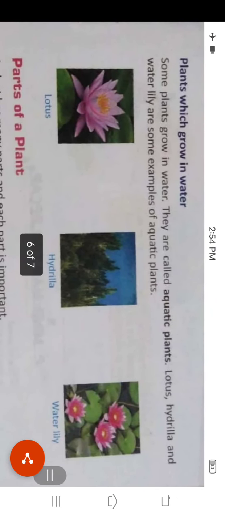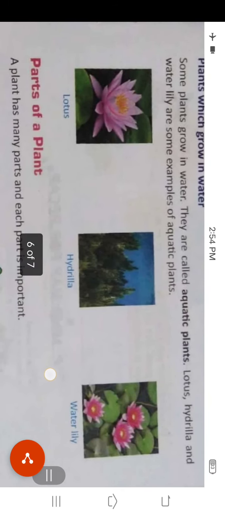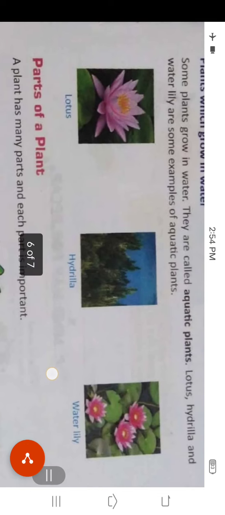Now we will read about the plants which grow in water. Some plants grow in water. They are called aquatic plants. Lotus, hydrilla, and water lily are some examples of aquatic plants. So these plants grow in water. That is why they are called aquatic plants.